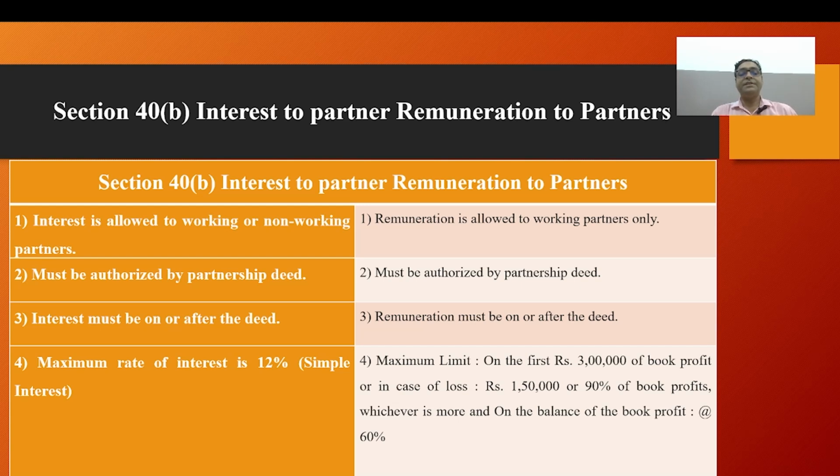The maximum rate of interest is 12% simple interest. Maximum remuneration, for 3 lakh rupees of book profit, is 1,50,000 in case of loss, or 90% of book profit, whichever is more, and on the balance at the rate of 60%. Yes, I have already discussed the parameters.